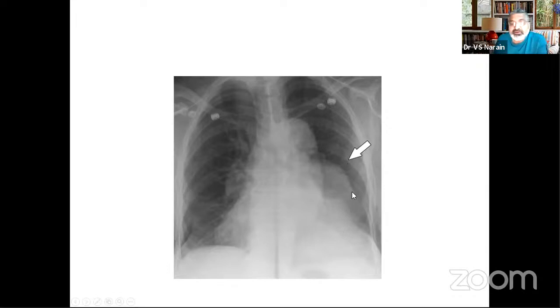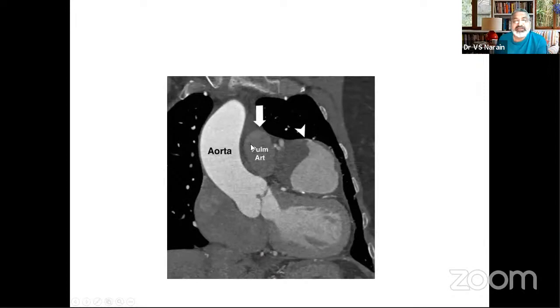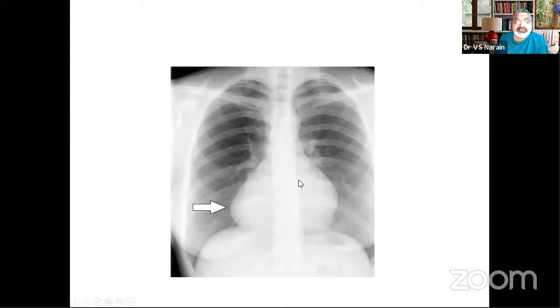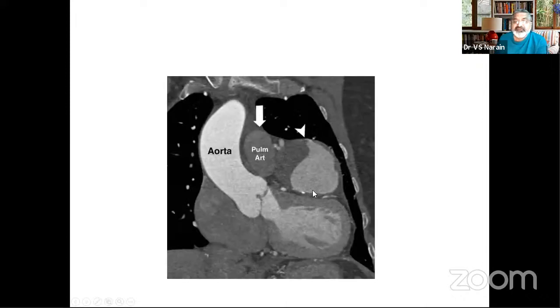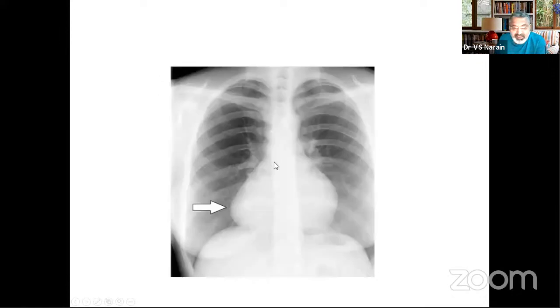Look at this shadow. Now you would think that this is the aorta and this is the pulmonary artery. But again, this is the area of the left anterior descending artery, and this could be an aneurysm of the left anterior descending. And that is exactly what it was. If you look at this, you find that this is an aneurysm here, and this is an aneurysm which is arising from the left anterior descending artery.